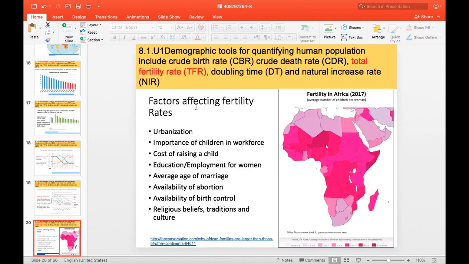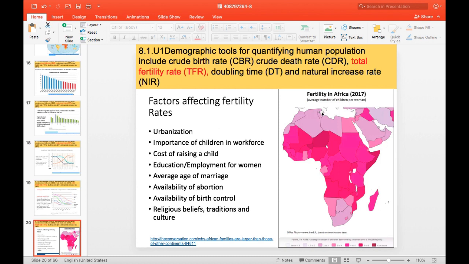Factors that affect fertility rates. We have urbanization, importance of children in the workforce, and the cost of raising a child, which is very expensive. Education, employment for women. If women have more employment, they're going to need more time for their own work, and they don't want more kids. Average age of marriage, availability of abortion, availability of birth control, religious beliefs, traditions, and culture. Everything influences fertility rates.